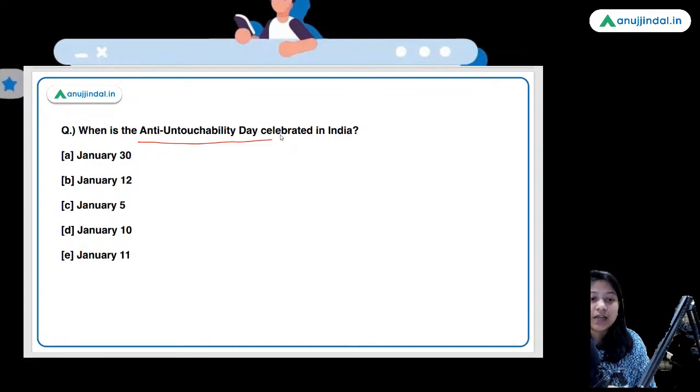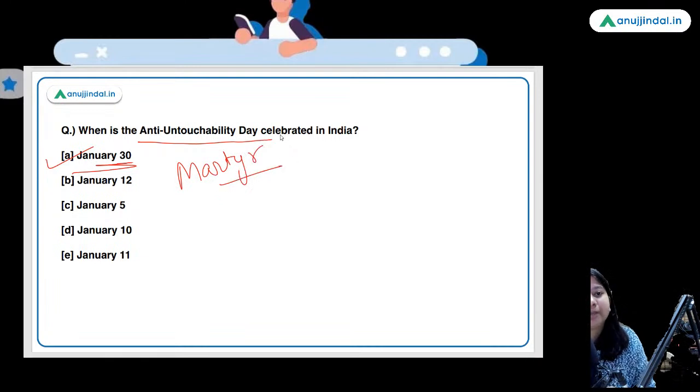Absolutely right. Another day on this date, which one is it? Martyrs Day. That is the death of Mahatma Gandhi. Okay? So apart from Martyrs Day, one more day is celebrated on this January 30. Tell me the date. Tell me the day.